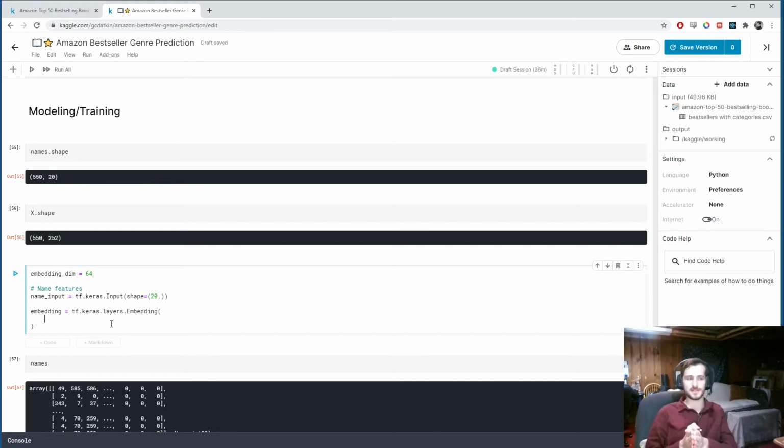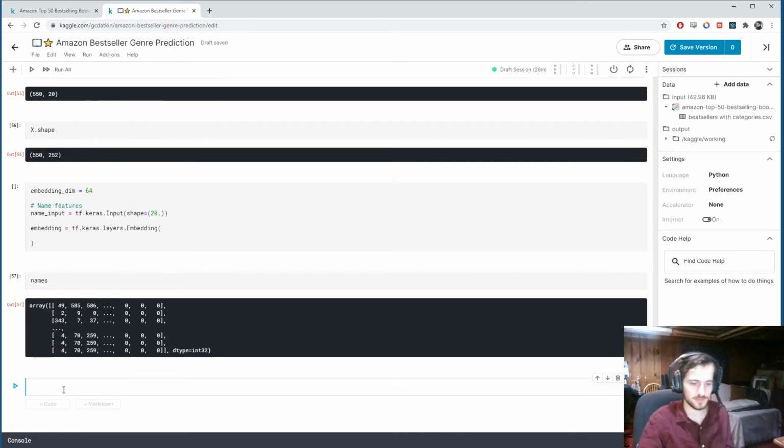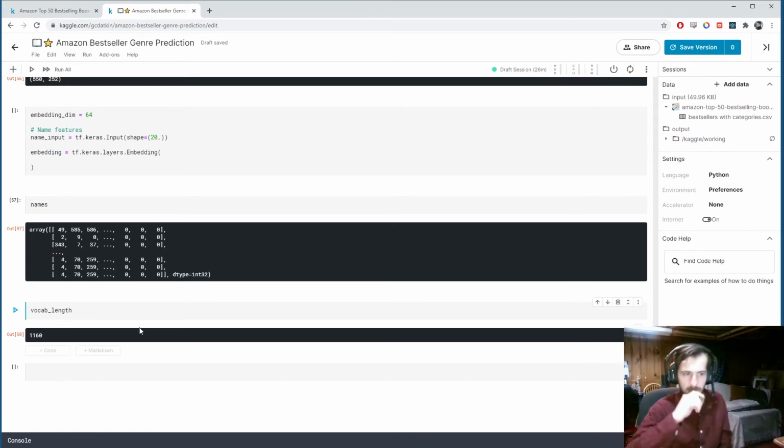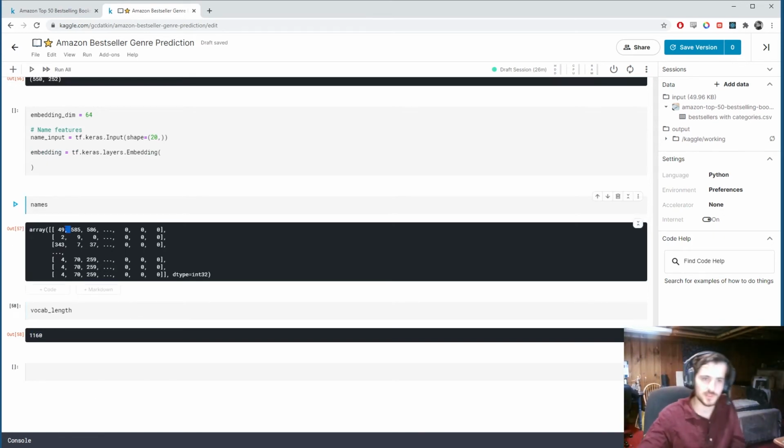What that means basically is, there are multiple ways we could encode these numbers. If you recall, I believe our vocab length was 1160. So if we wanted to one-hot encode these, which is perfectly doable, each vector to represent a single one of these would be of length 1160, which is just a lot of columns.